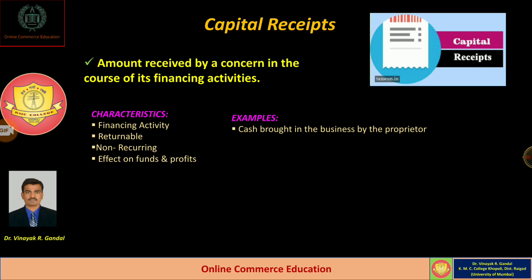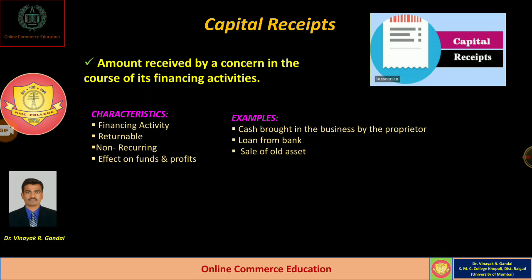Whatever amount of cash is brought by the proprietor for starting a business is called capital, and it is for a long period of time. So that is also called capital receipts. Loan from bank also comes under the term capital receipts.